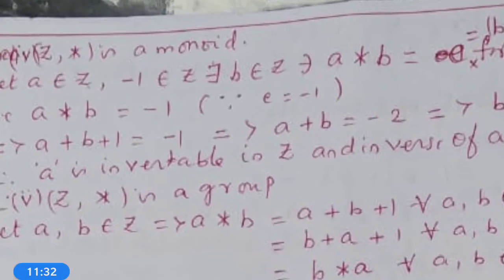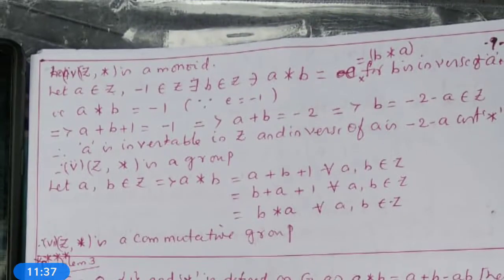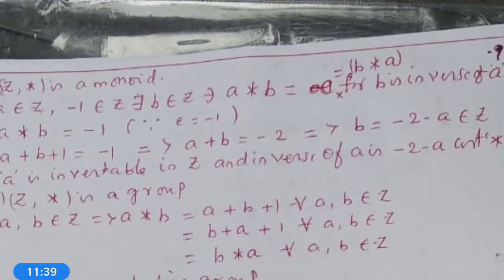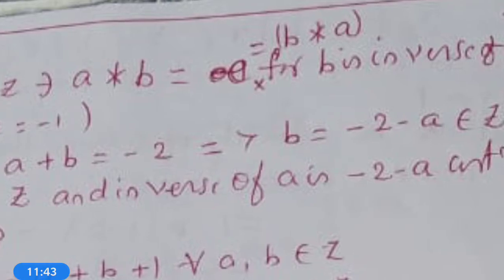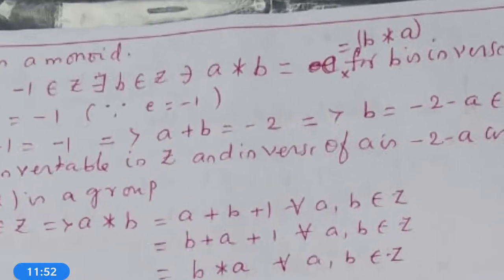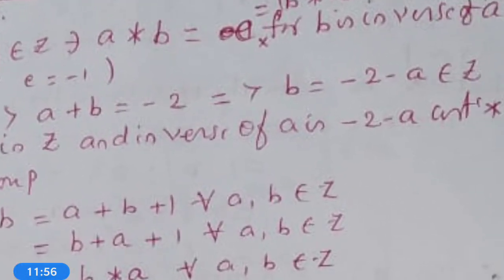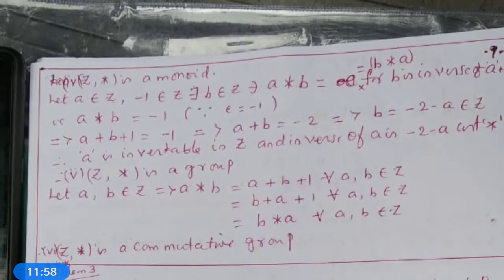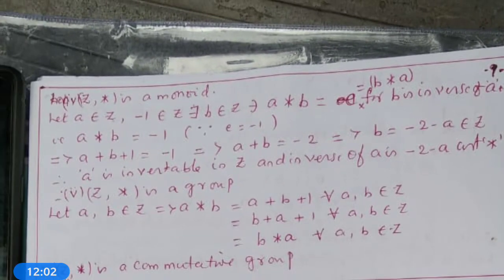Now, let A belong to Z; minus 1 belongs to Z. So there exists B belonging to Z such that A star B is equal to B star A is equal to E. What is A star B? A star B is equal to A plus B plus 1. What is E? E is equal to minus 1. Therefore, A plus B plus 1 is equal to minus 1. This implies A plus B is equal to minus 2.